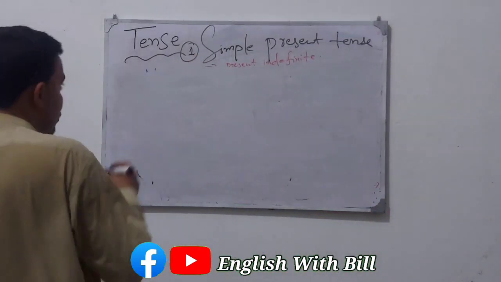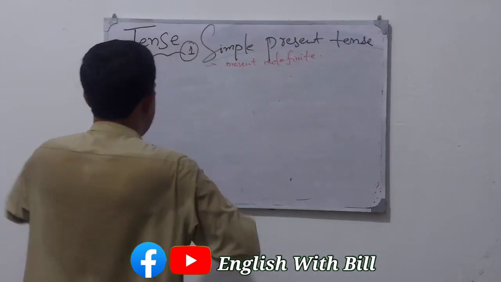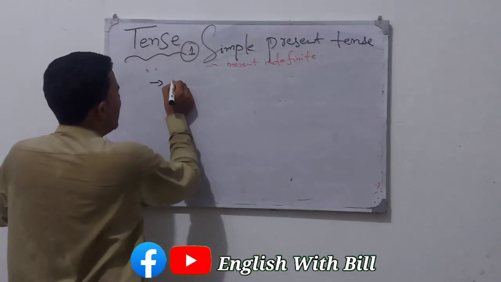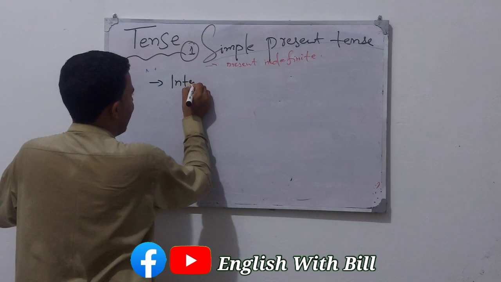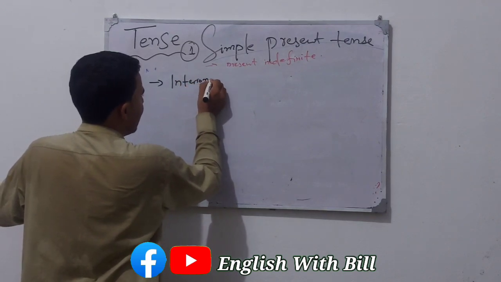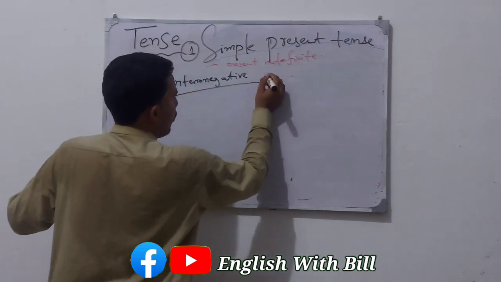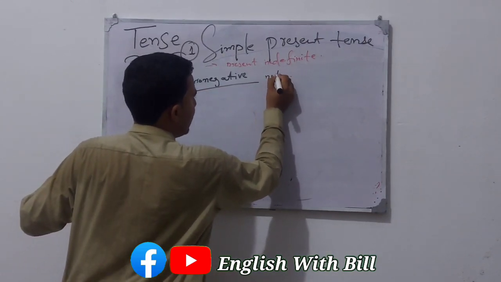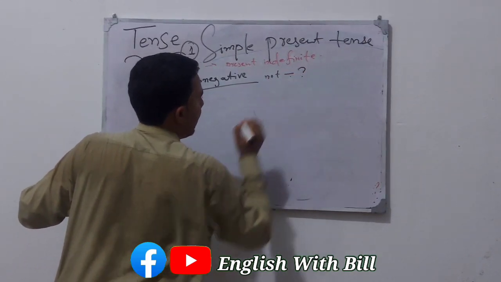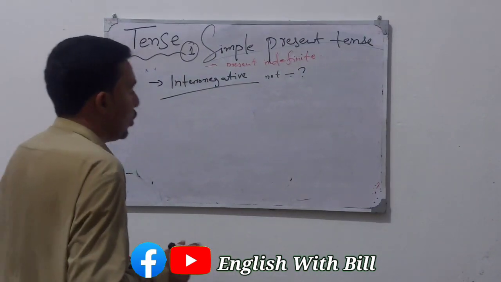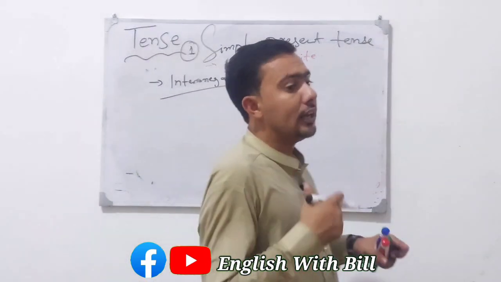So moving to the last form of simple present tense, which is very rare, the negative interrogative, which will take both not and the sign of interrogation, which will be both questioning and negative.